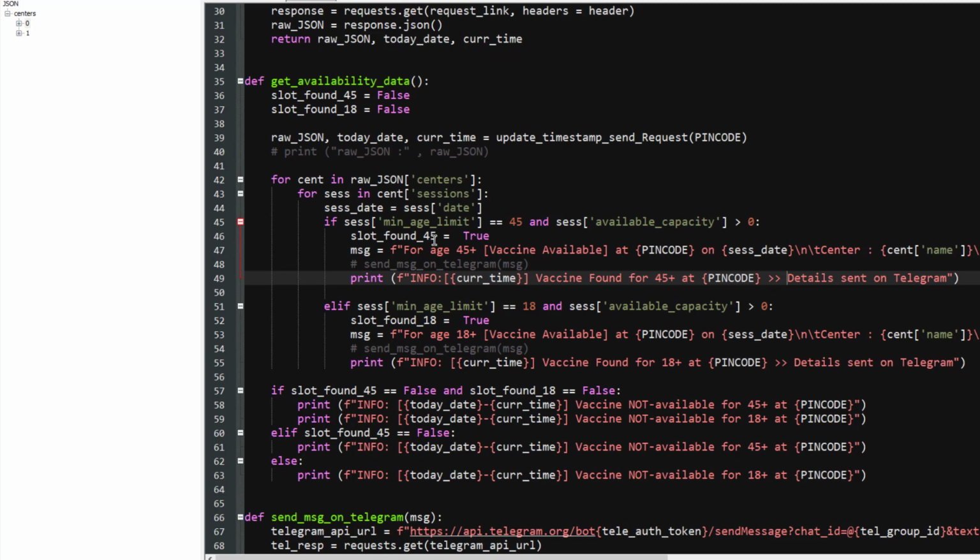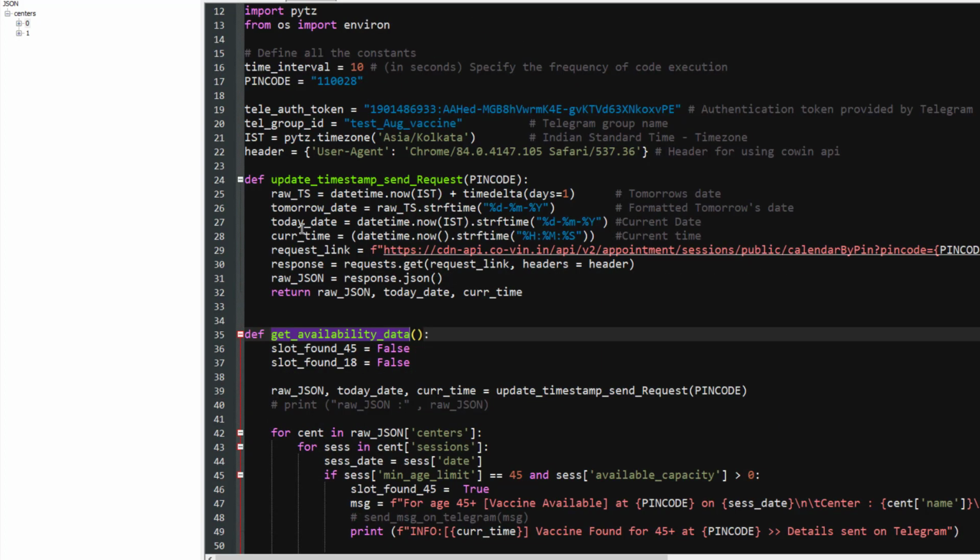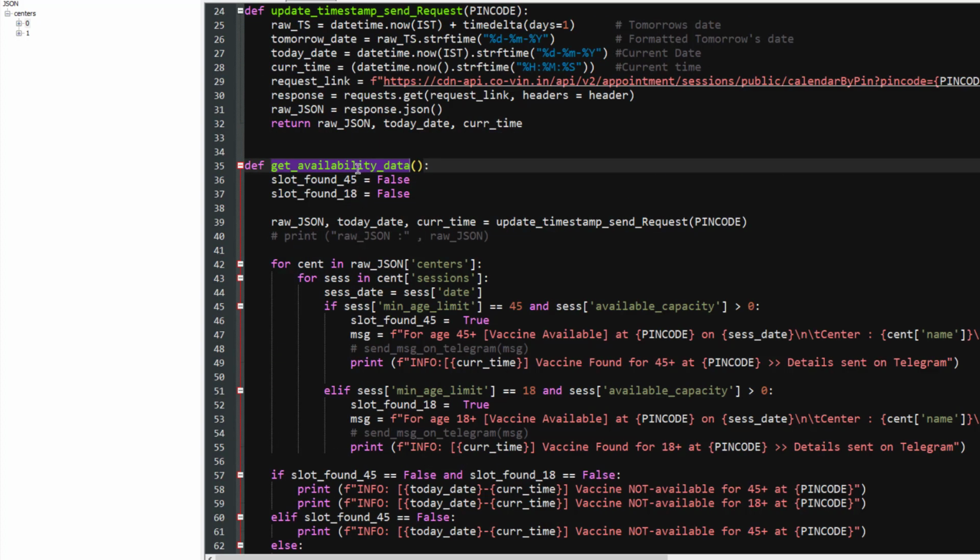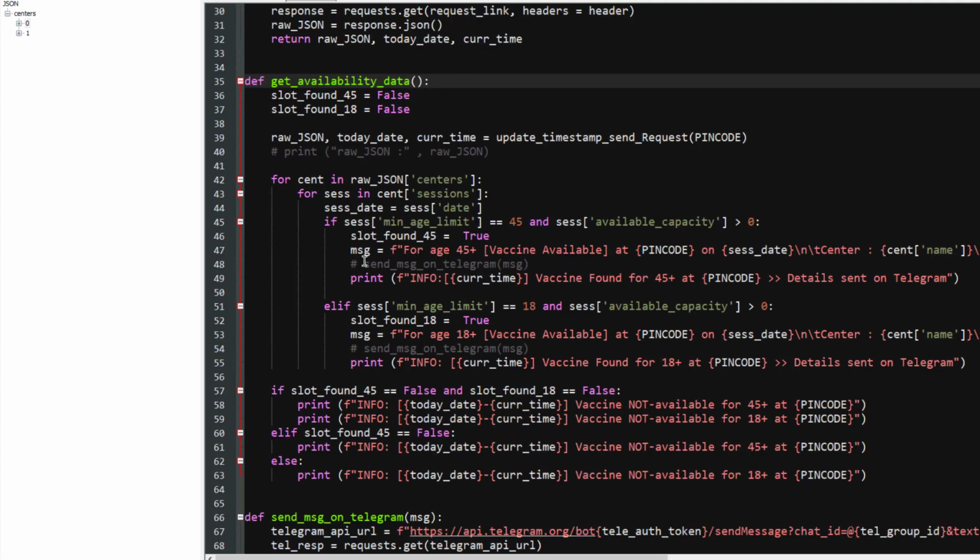This is exactly what I am trying to convey, and I have kept all of them in a separate function so that it doesn't interfere with the others. In the first function, we are sending the API request and getting the data. In the second function, we are parsing the data. But internally, there is a third function which is called inside this function whenever these conditions are true, which we are going to see in the next section.